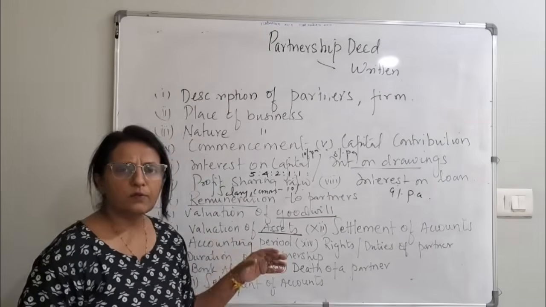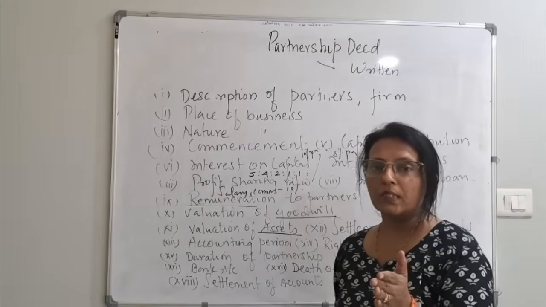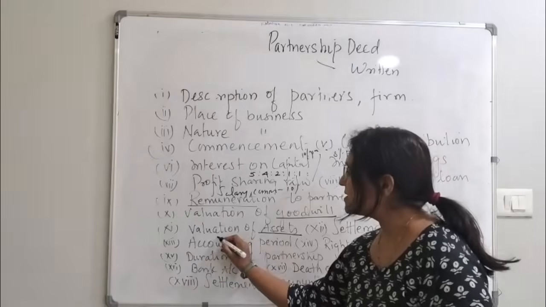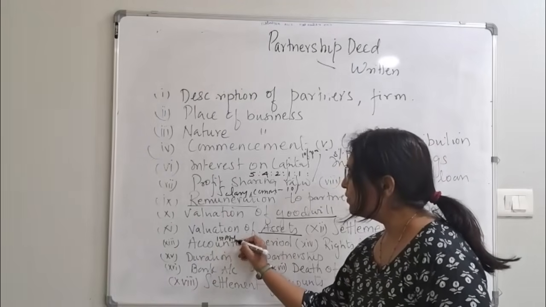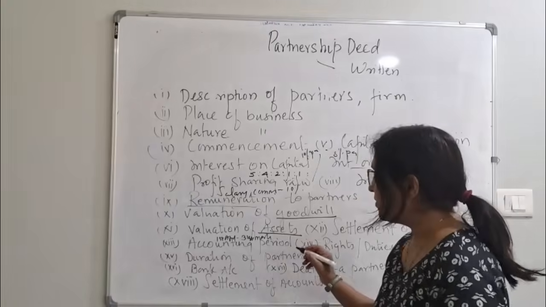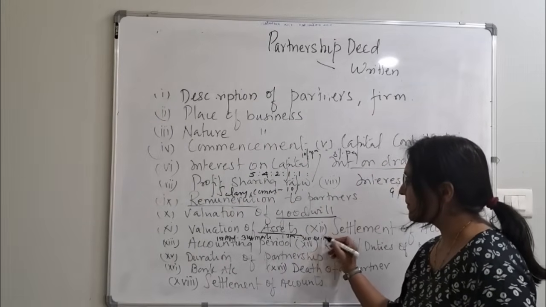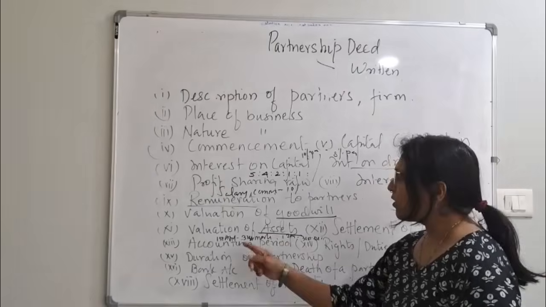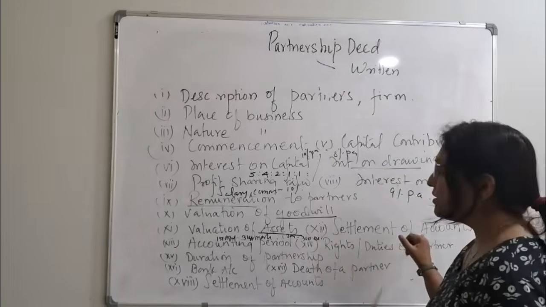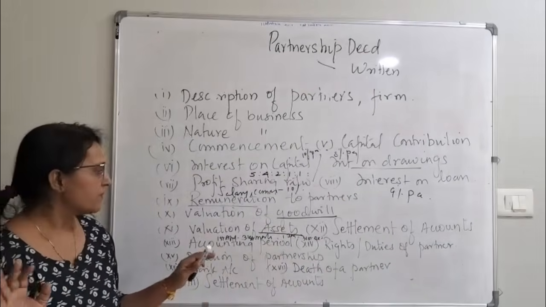Accounting period. Now there are 2 accounting periods. One, which we know very well, is 1st April to 31st March. Some companies and firms follow 1st January to 31st December. So what your accounting period is has to be mentioned. Next is rights and duties. Whatever the rights and duties of the partners are will be mentioned.